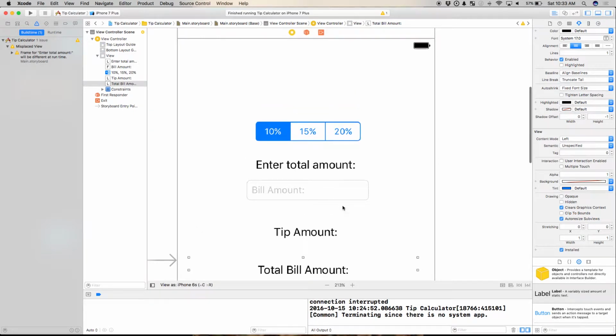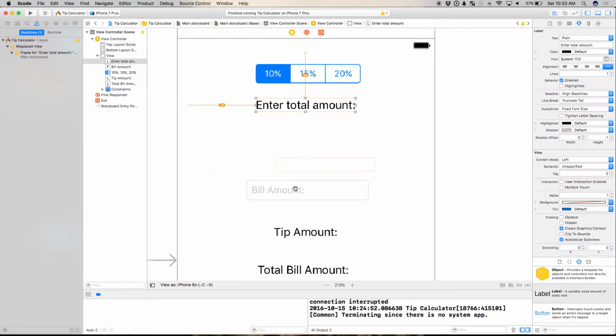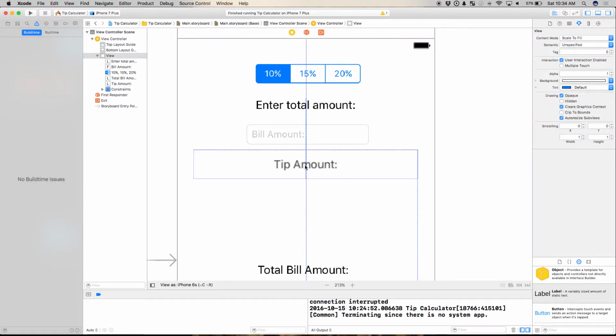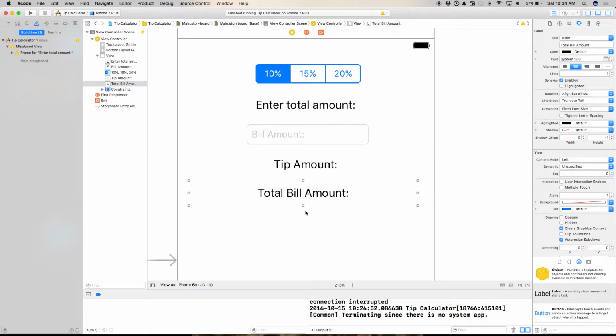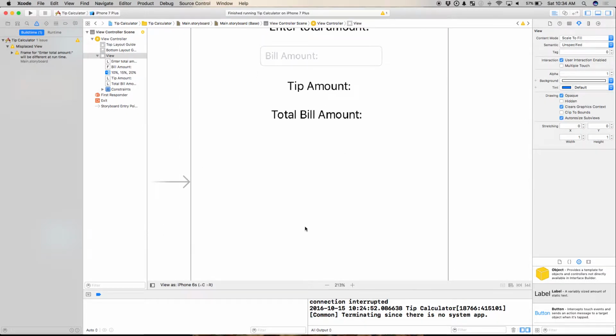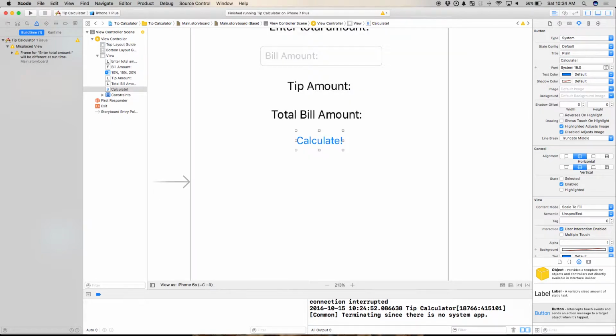One thing I am going to do, I'm going to move all this up a little bit here so that it'll still be visible when my keyboard opens up and the user starts typing. Okay? We do have stuff in our tutorials about how to close the keyboard when you're done using it. That's beyond the scope of this tutorial because you have to do stuff with first responders and all that. It's a little bit more advanced. So for now, we're just going to move the stuff up high so that the keyboard won't block it. Okay? And what am I finally missing here? A button. I need a button to say go ahead and calculate it. I'm going to change it to calculate. I'm going to make it a little bit bigger.